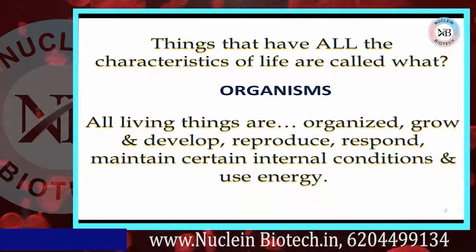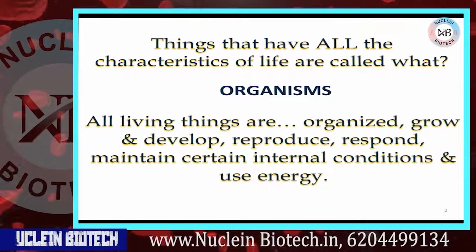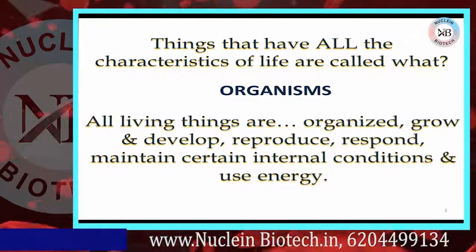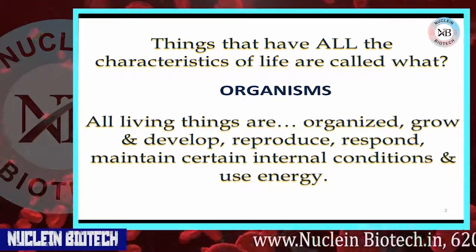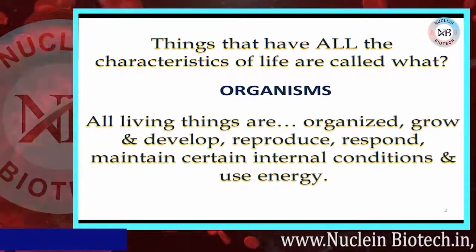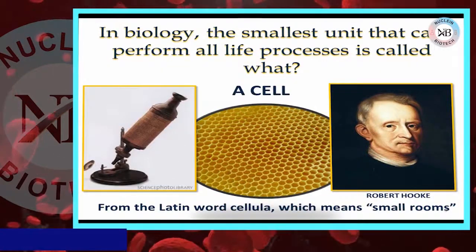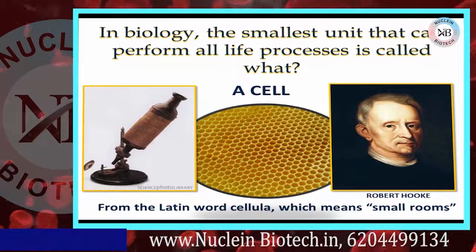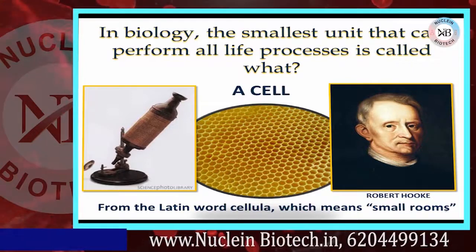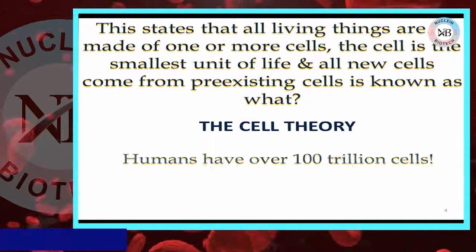Things that have all the characteristics of life are called what? Organisms. All living things are organized, grow and develop, reproduce, respond, maintain certain internal conditions and use energy. That is all about organisms. In biology, the smallest unit that can perform all life processes is called a cell. A cell is a small unit that can perform all life processes in the body.